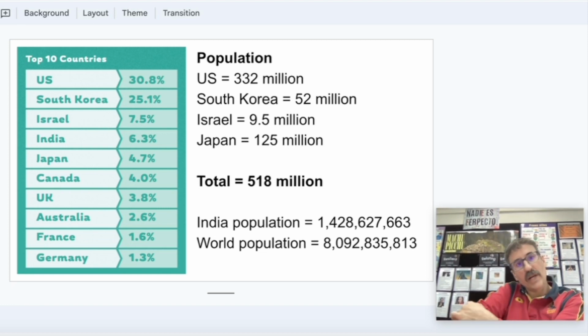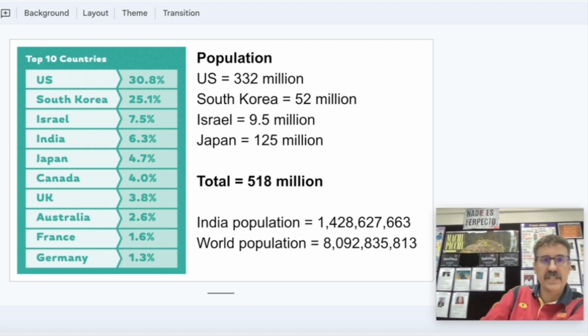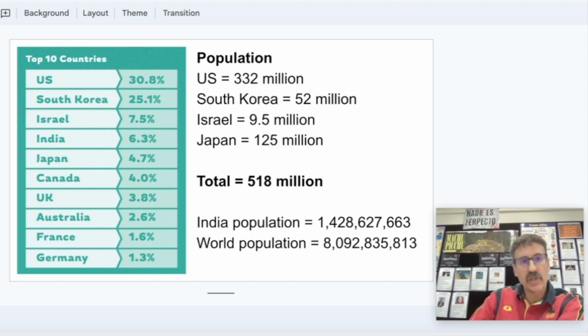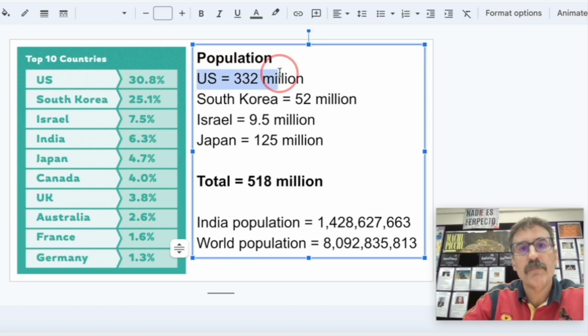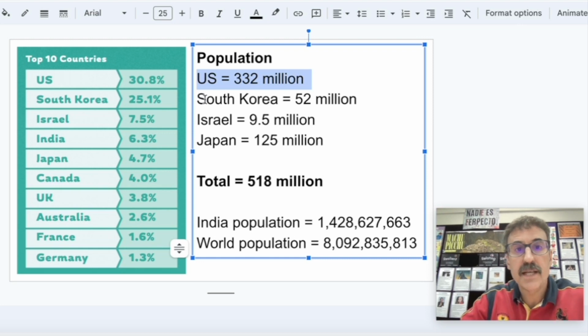And if we look at the percentage, 30% are from the US, 25% from South Korea, 7.5% from Israel, India 6.3%, Japan 4.7%, etc. So if I count the population of these countries, population of the US is 332 million, South Korea 52 million, Israel 9.5 million, Japan 125 million. Adding these numbers, it is a population of 518 million.